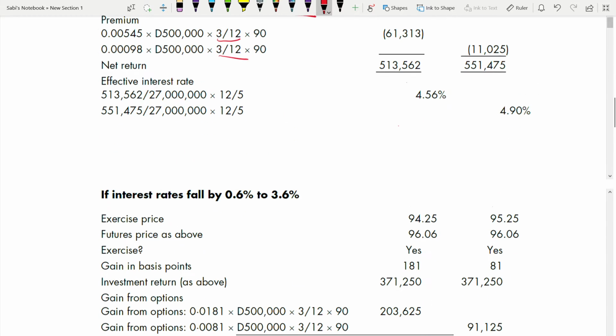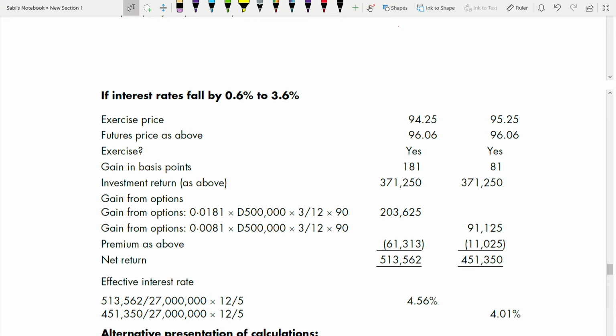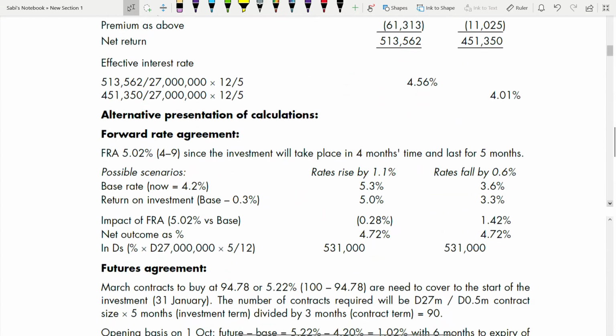Now, the same thing applies for interest rate fall. I'm not going to explain. The only thing is you will exercise in both here, because the exercise price is lower and this is a call option. Rest all is the same.